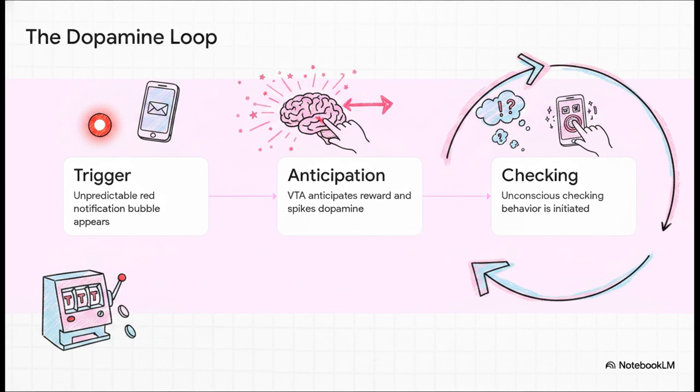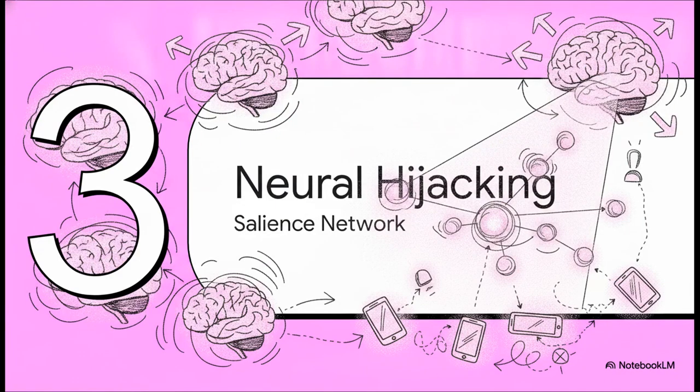And then Step 3. That intense craving literally forces an unconscious checking behavior. This is exactly why you'll see a patient open an app they just closed 3 seconds ago. They're operating on pure midbrain reflex. Section 3, salience network and neural hijacking.